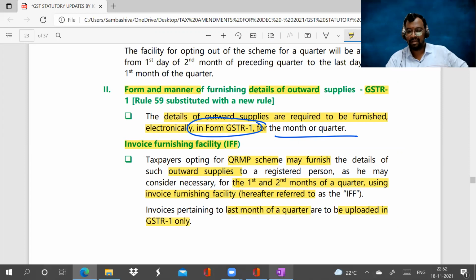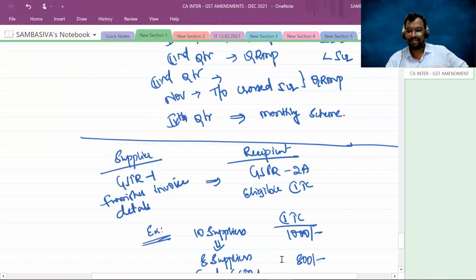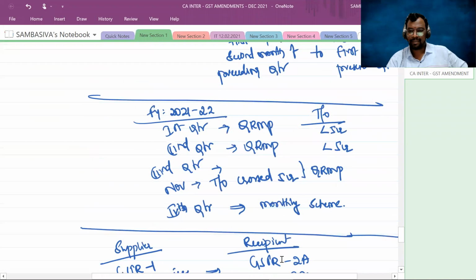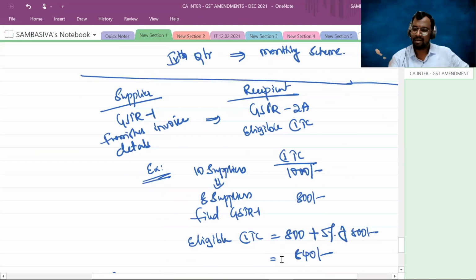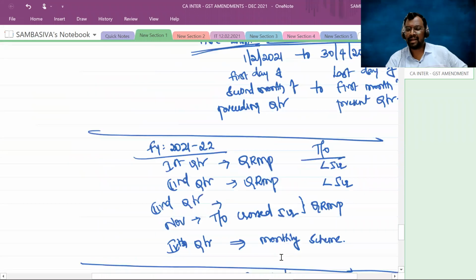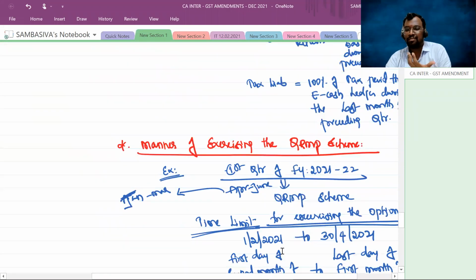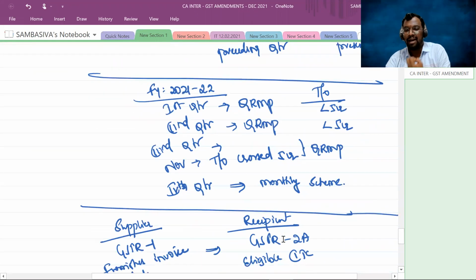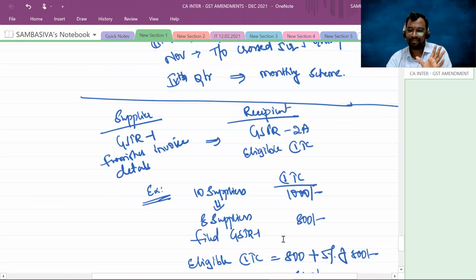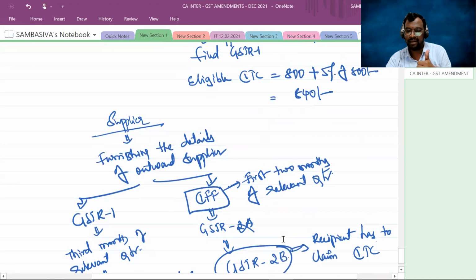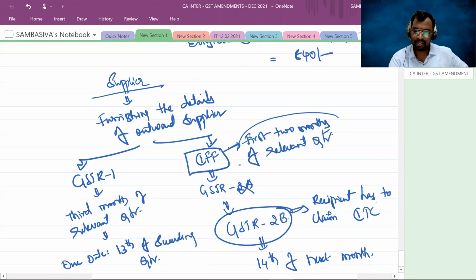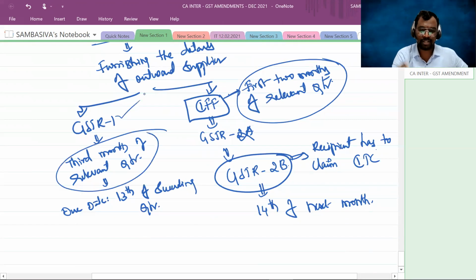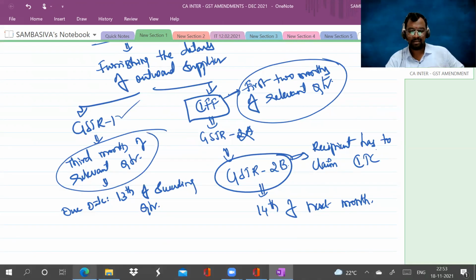You have seen, no, sir, for the first 2 months, he can upload the invoices by using the IFF facility, and for the last month of the quarter, GSTR 1. Clear, sir? Here we have seen for the first 2 months of the relevant quarter, he can furnish the details of outward supplies by using IFF, and for the last month of the quarter, GSTR 1. Clear, sir? Next.